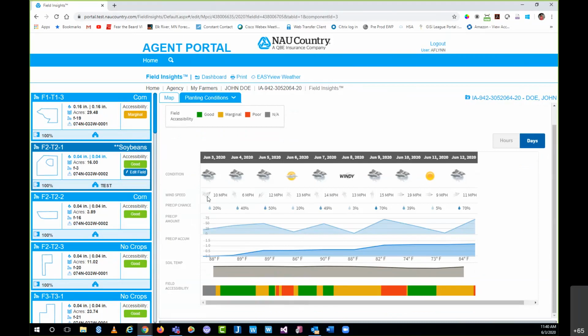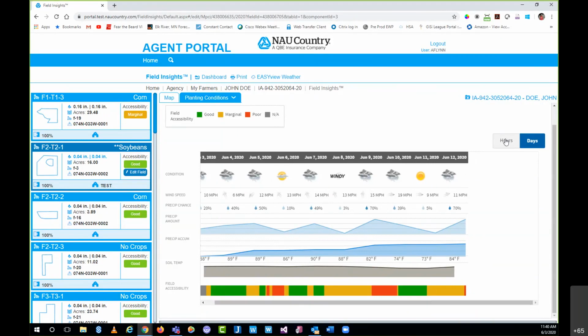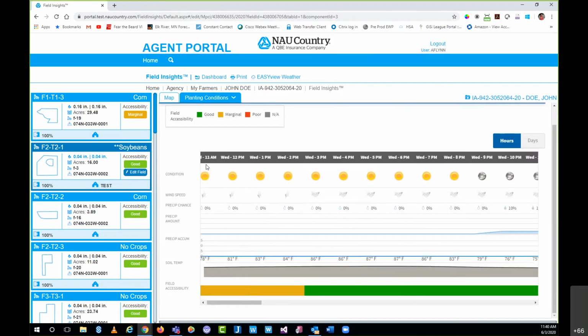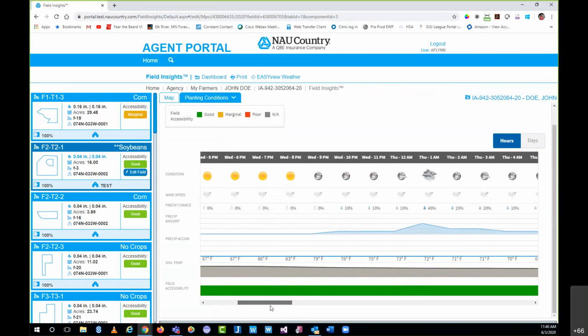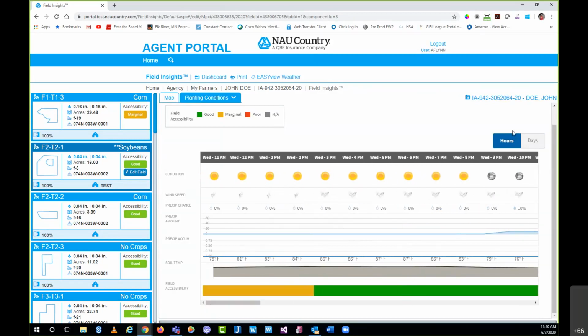So you can see here, we got today and then going forward, some of the different weather conditions that it's going to be dealing with. Wind speeds with these little arrows, it may be hard to see being that I'm sharing my screen, but it does show the directions of those wind speeds here for each day. Chance of precipitation, pretty straightforward there. The amount, the accumulation, soil temperatures, and then this field accessibility as well. And you can see here, if I was to change this to hourly, which may be more of a convenient thing for something like today where it looks like it's going to be raining, you can adjust that from a daily to an hourly rate as well.